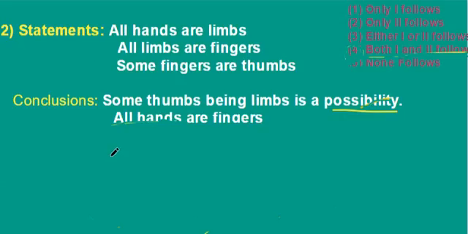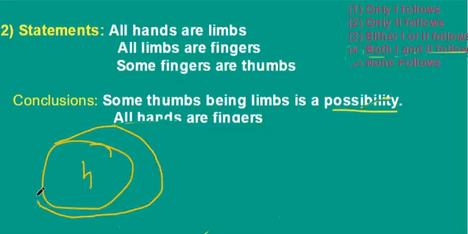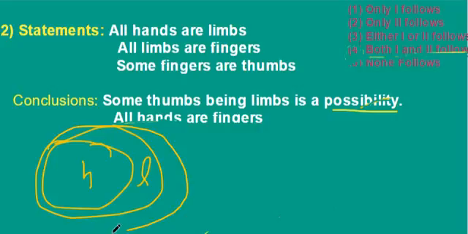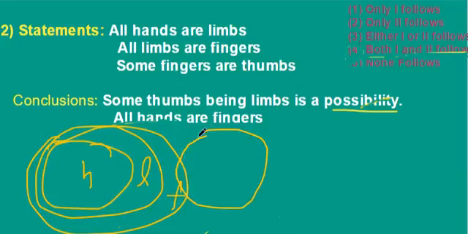See here, all hands are limbs. All hands come under limbs and all limbs come under fingers. Some fingers are thumbs. Here some thumbs being limbs is a possibility.